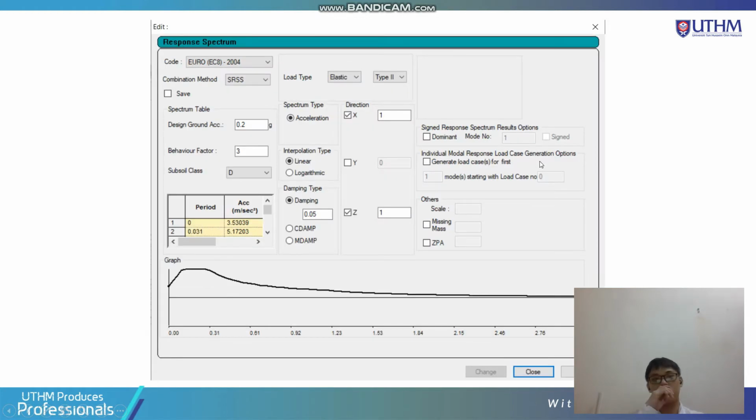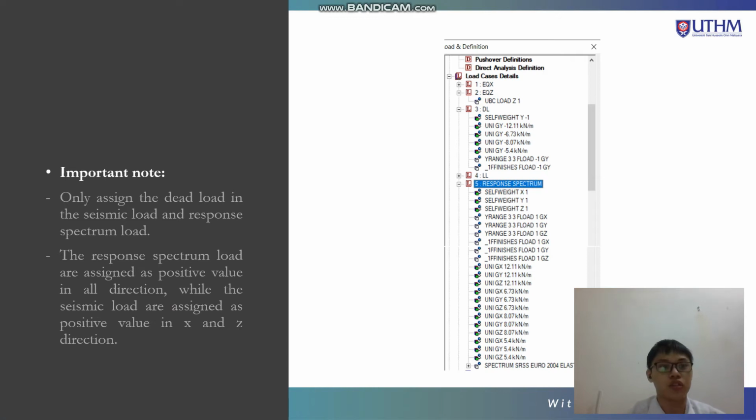Now to the response spectrum setting. We are using the EC Eurocode 8, and the design ground acceleration from the literature review is 0.2, and the behavior factor is 3 for reinforced concrete. Subsoil class is type D, and load type is elastic response spectrum. Type 2 is for an earthquake with magnitude more than 5.5. This response spectrum is only applied in the X and Z directions, not in the Y direction. So this is the summary of the load and definition part.